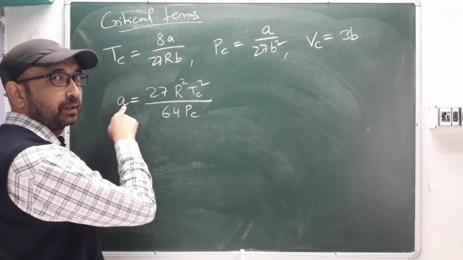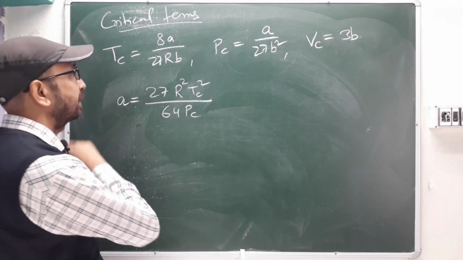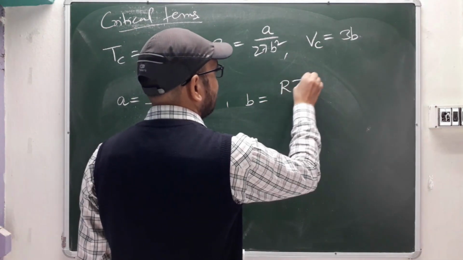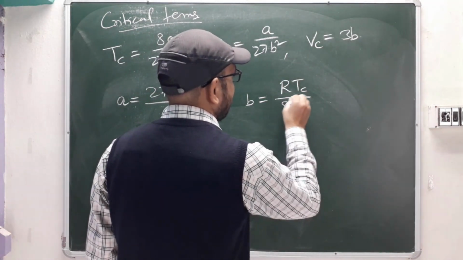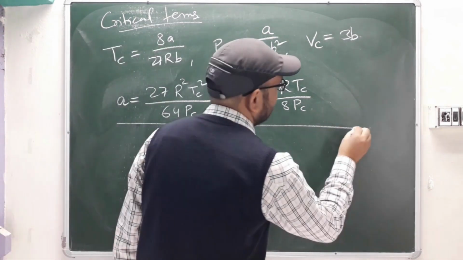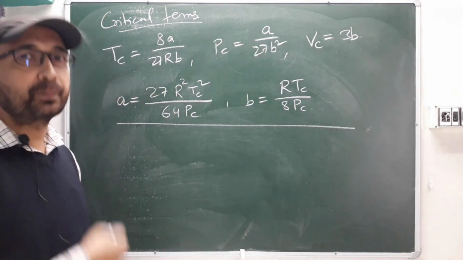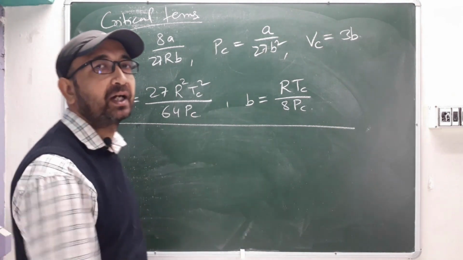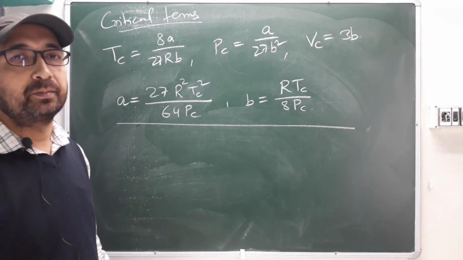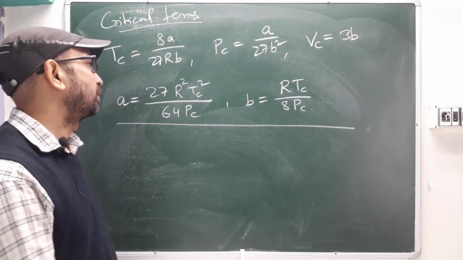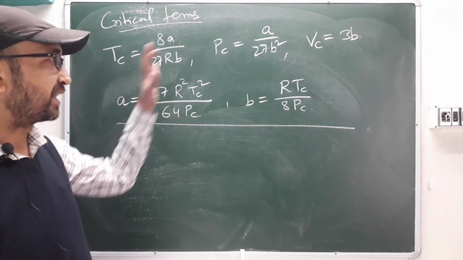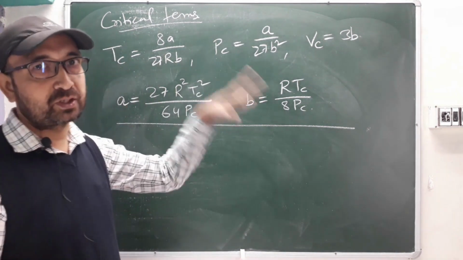This is the pressure correction factor. Now for b, we get R T_C divided by 8 P_C. You should practice these constant terms, because they will directly ask for the critical pressure, critical temperature, and critical volume. When we solve problems, you will see how we solve the questions using these formulas.